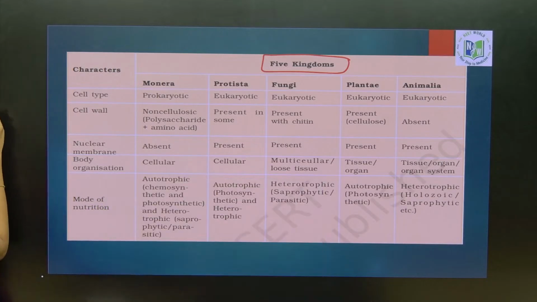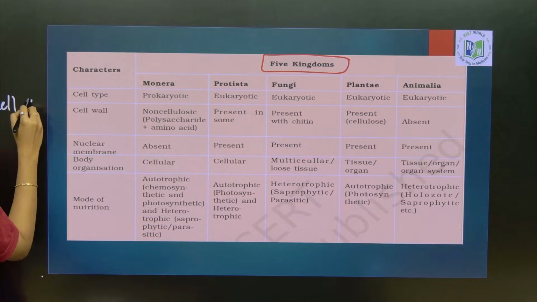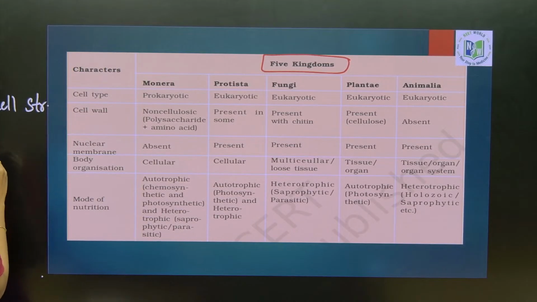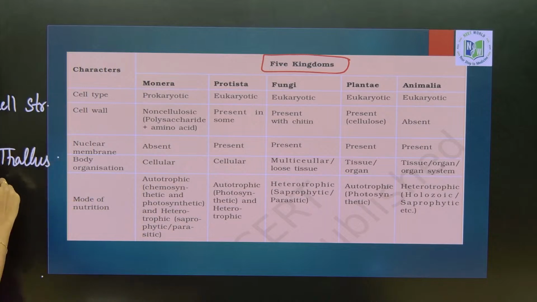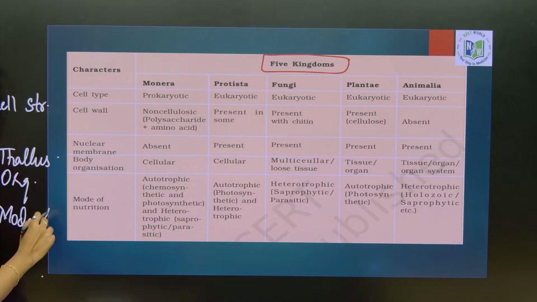First is cell structure, thallus organization, thallus or body organization, one and the same. Third is mode of nutrition. So, in the table which is given in your NCERT, only up till here it is given, okay, because